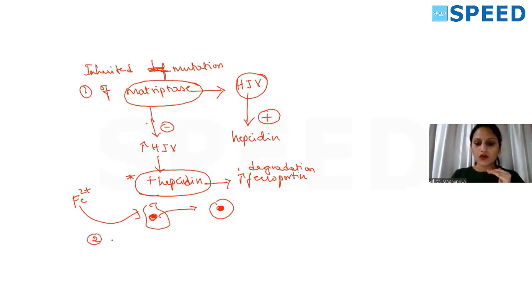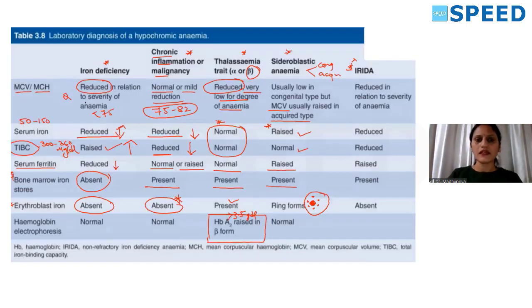The second but very rare cause is defect in divalent metal transporter 1. In this you have to understand that it will almost present like anemia of chronic disease, because here also there is increased hepcidin. So your MCV will be reduced when compared to anemia of chronic disease. Serum iron will be reduced, and then total iron binding capacity will be reduced. Serum ferritin will be raised here.